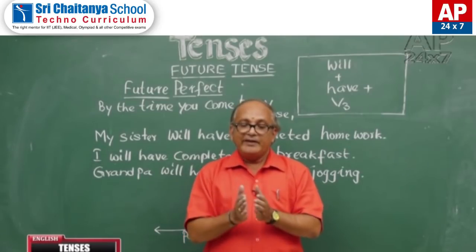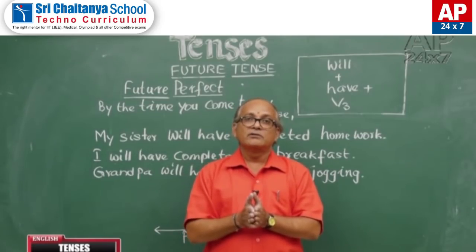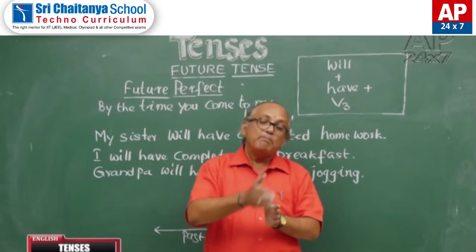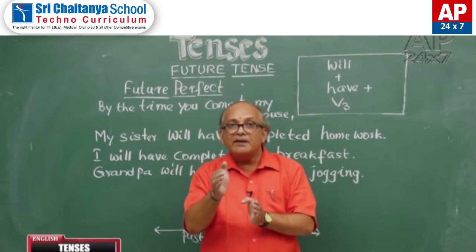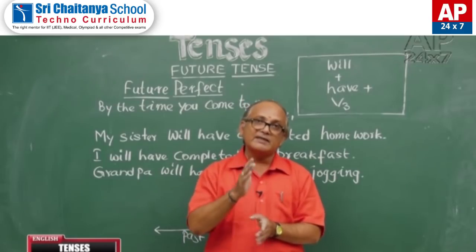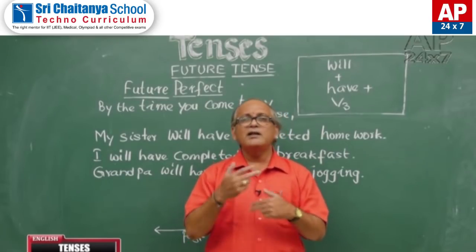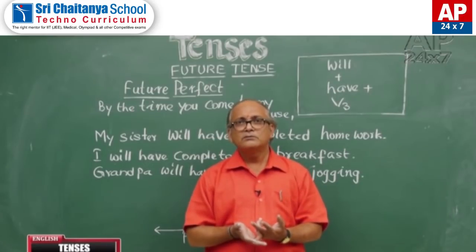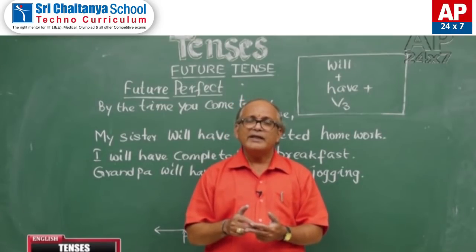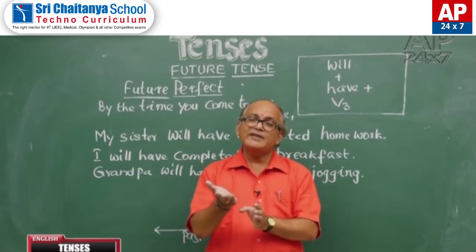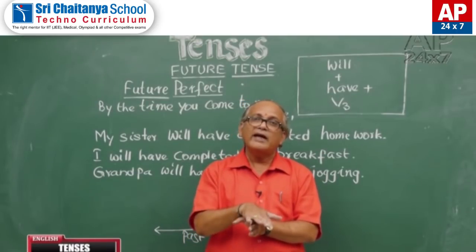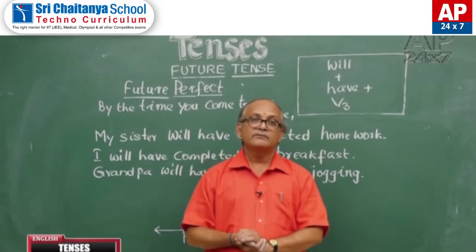When we spoke about an action which was completed before a point of time in the past, we used past perfect. When we are speaking about earlier action and later action, the earlier action indicates an action which happened before another later action.